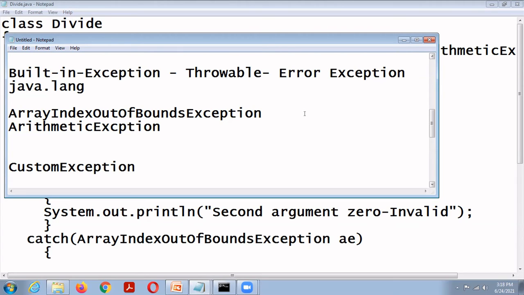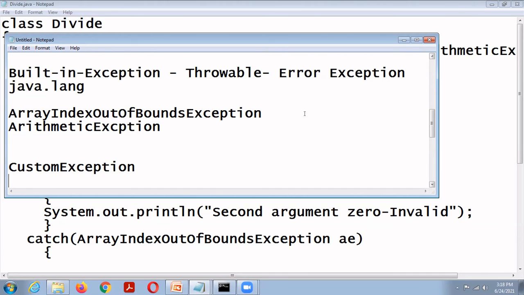If an organization's employee has a minimum salary of 10,000 and a maximum salary of 50,000, and the salary crosses 50,000, then it will throw an exception, a pay out of bound exception, like that. So the user can create their own exceptions in Java.